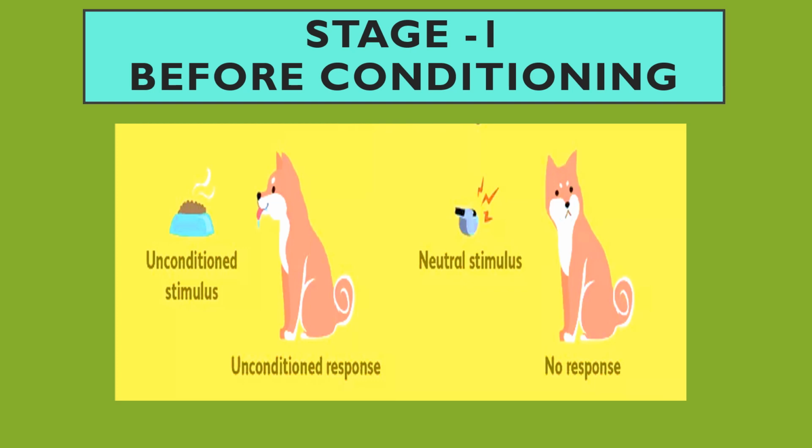The unconditioned stimulus comes up in the environment and it naturally elicits an unconditioned response. That is, the food naturally elicits a response. That is, the dog will salivate seeing the food. And this doesn't have any relation, or it is not paired with any neutral stimulus.